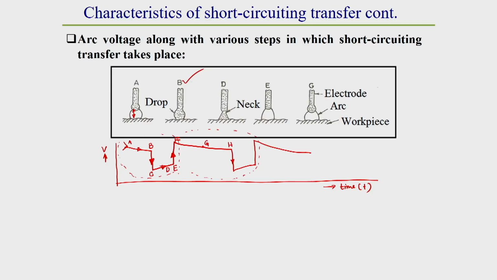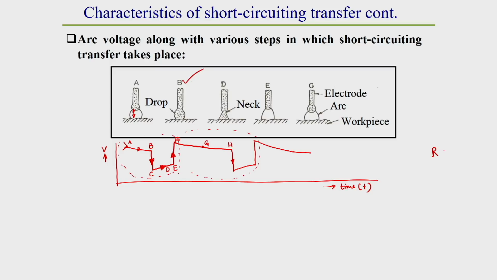that is why point C comes immediately. After that, from C to E during neck formation time, due to this constriction of the arc, there is a marginal rise of resistance, because gradually the constriction of the arc takes place. If the resistance increases a little bit, voltage will also increase. From Ohm's law, V is equal to I into R. Here R depends on L by cross sectional area.